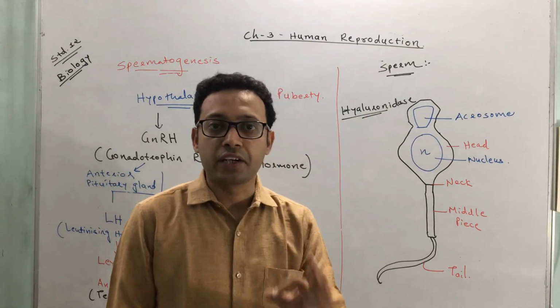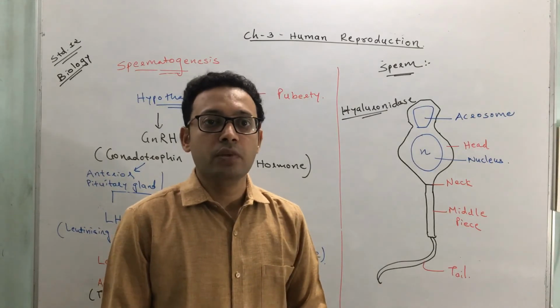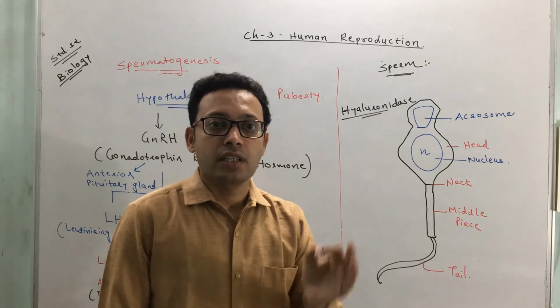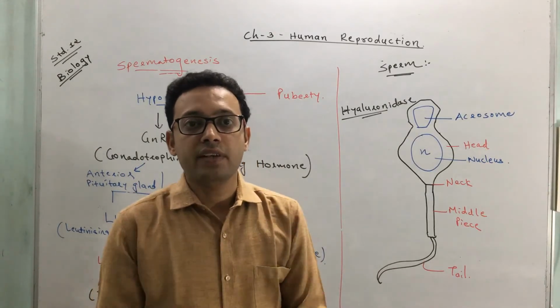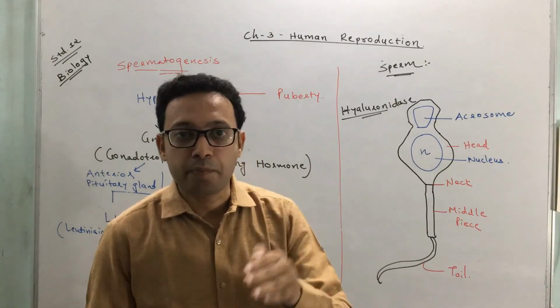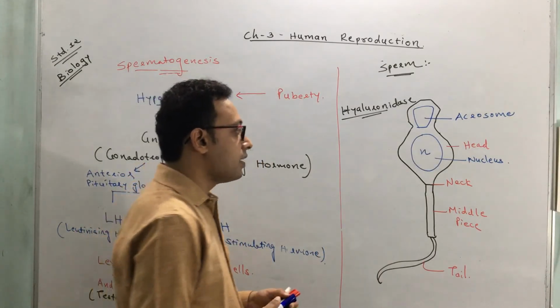So remember, the acrosome contains which enzyme? The enzyme which is present in the acrosome is hyaluronidase. That enzyme is capable of degrading the membrane of the egg, and thus it penetrates into the egg or ovum cell. Okay. Next is the neck.